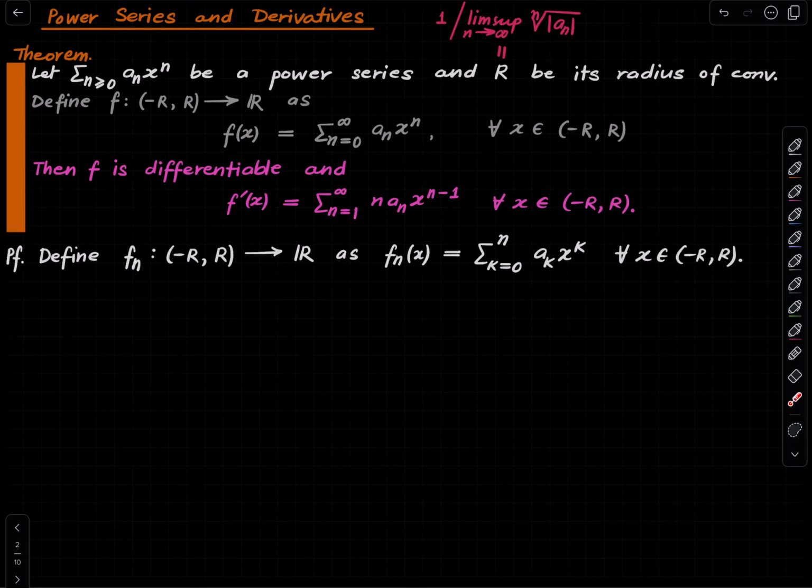Right? Fn is nothing but the nth partial sum of this given power series. And we've already defined f in the question itself. So what we really want to do is the following. Or even before that, what we know is, Fn converges to f pointwise. In fact, we know something more. We know that Fn converges to f uniformly once you truncate this thing a little bit. Let me not write that, but we know this. We just want to say that Fn prime converges to f prime.